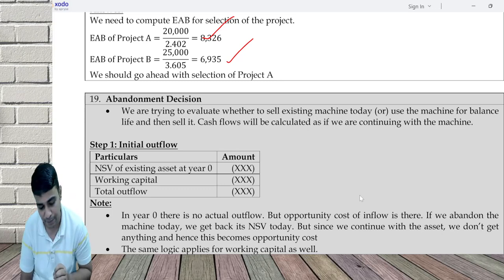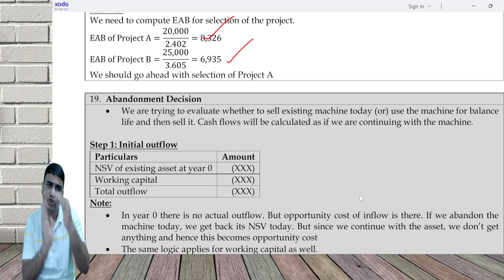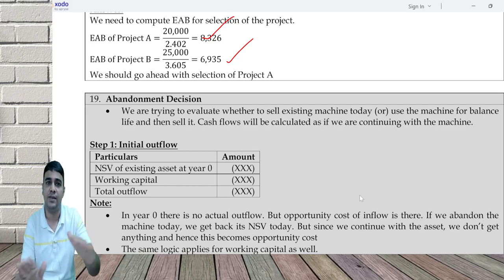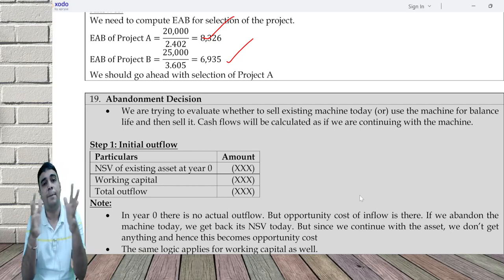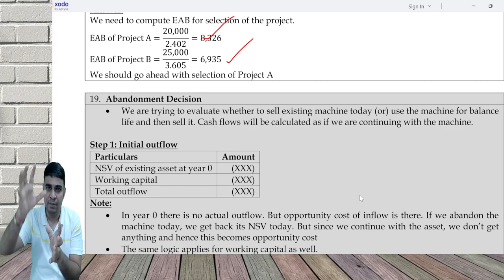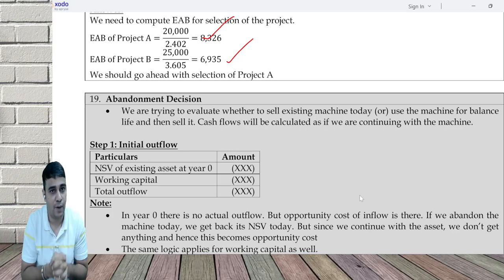Just to give an example, you could be using a two-wheeler. As you start using it, after maybe 4, 5, 6 years down the line, your annual servicing expense keeps going up. So you need to put a stop at some stage, saying that I need to abandon this and buy a new one. Abandonment can be done along with replacement, but that's a separate analysis. Here we analyze only abandonment.